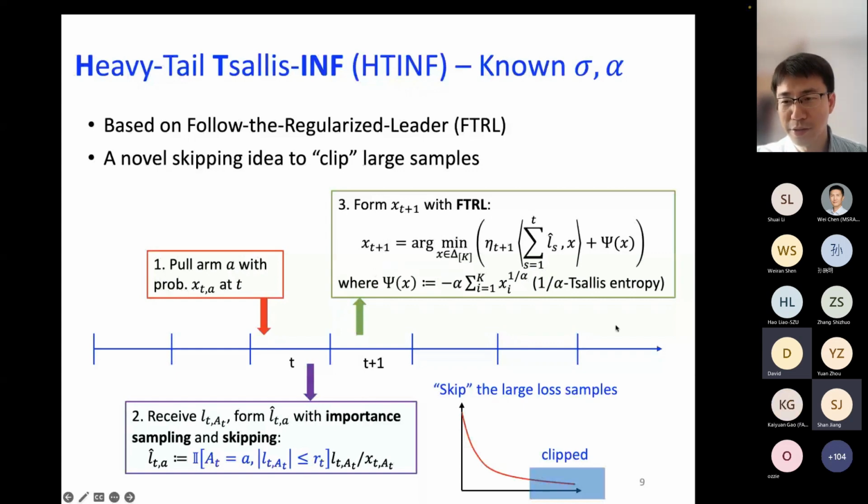Okay, and here I just want to emphasize that we're actually using the 1/alpha Tsallis entropy as a regularizer. So I hope that explained the general flow clearly. The idea is that essentially we're running an FTRL, except that on top of that we introduce a novel skipping idea to clip the large samples to make sure that the FTRL structure works well. And then we will basically handle the issues that are due to this skipping idea.